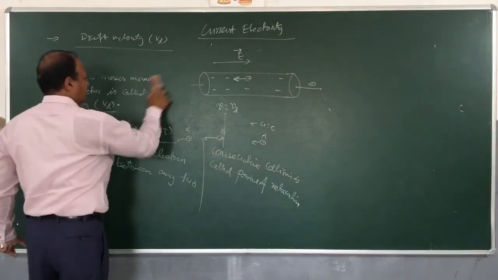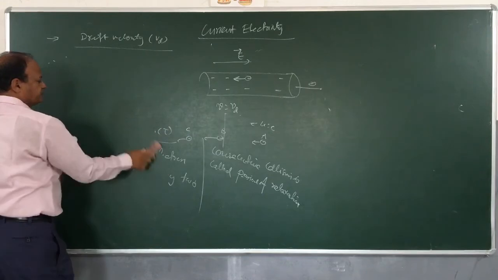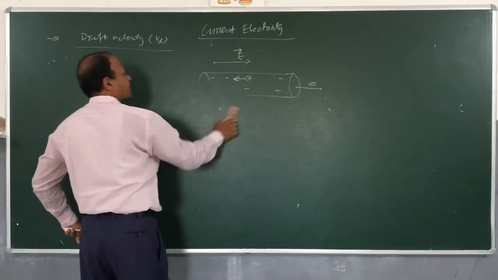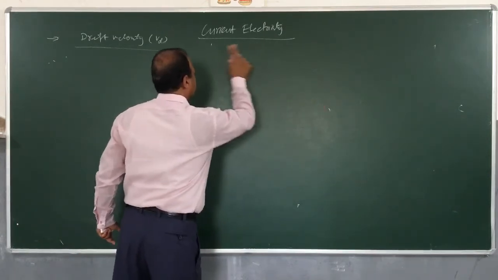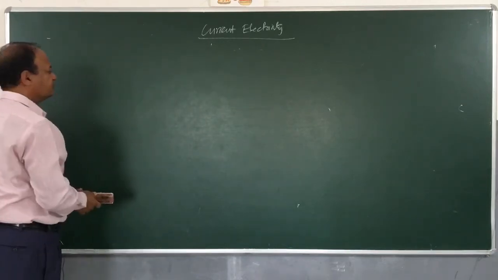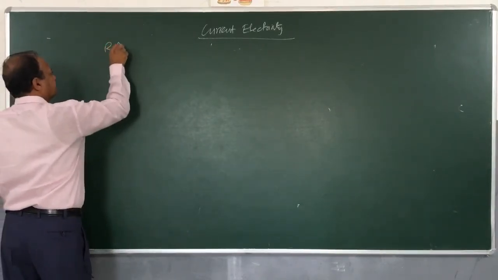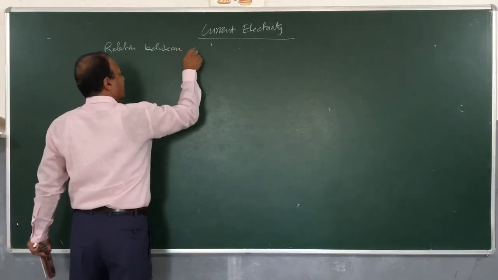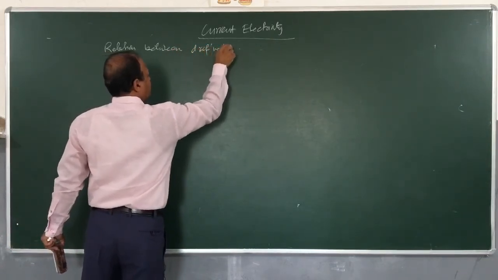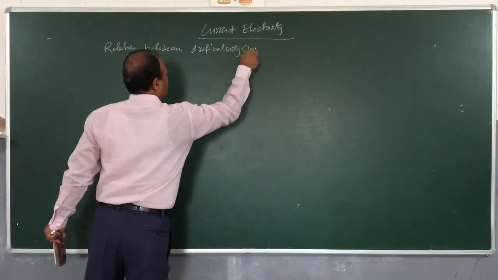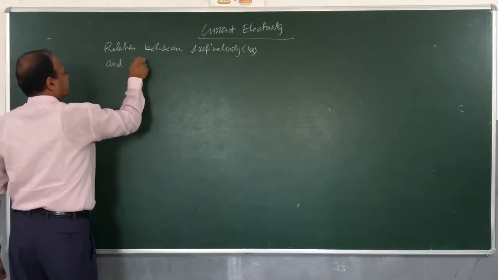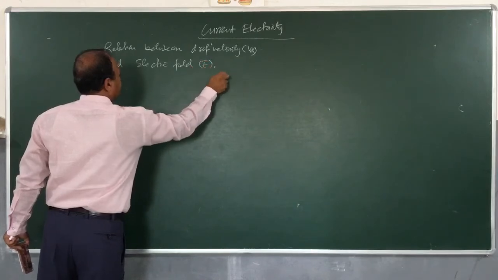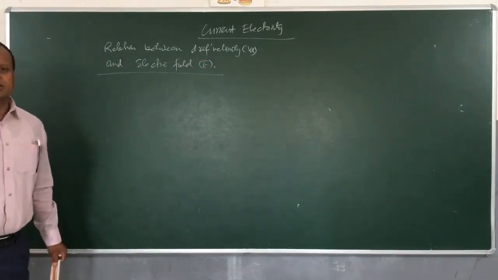Okay, so we will be doing one important derivation here, an important relation we will be deriving. We will see what is the relation between drift velocity and electric field E. We will see this relation between drift velocity and electric field E.